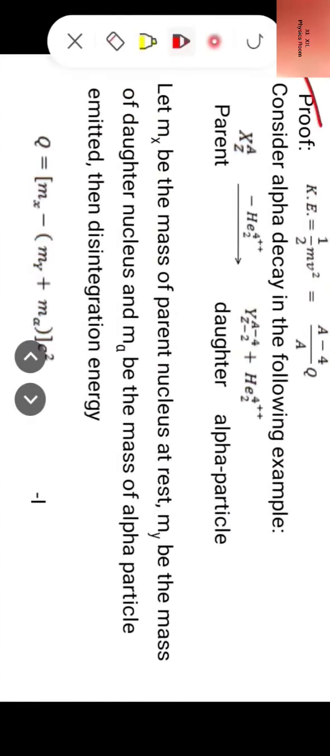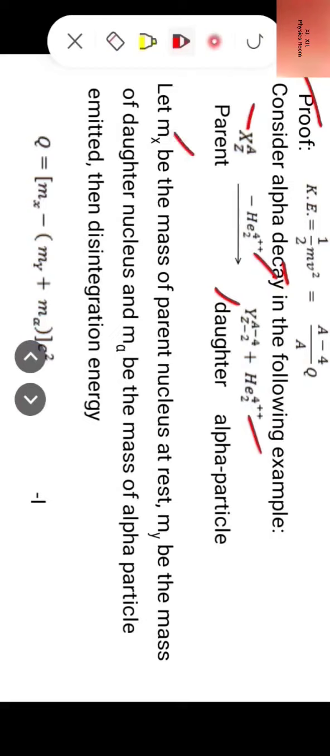Now proof of kinetic energy, which is equal to half mv square equal to (A minus 4) divided by A into Q. Now let us derive this expression. Consider alpha decay in the following example. X(A,Z) is a parent nucleus. When it emits an alpha particle, then it reduces to daughter nucleus Y(A-4, Z-2).